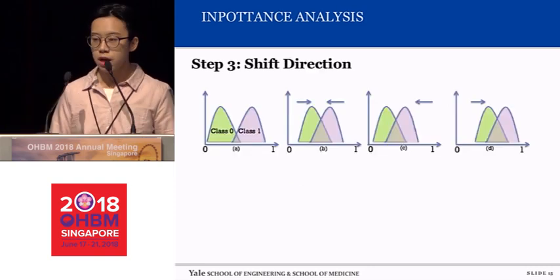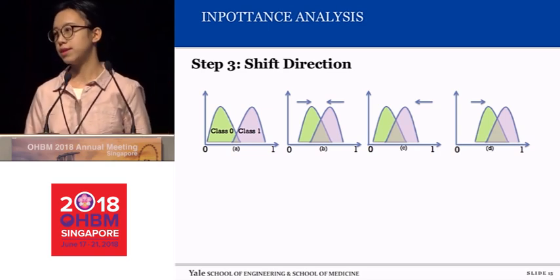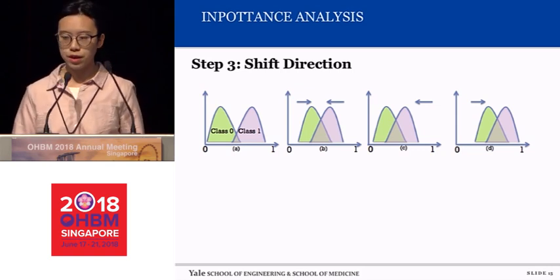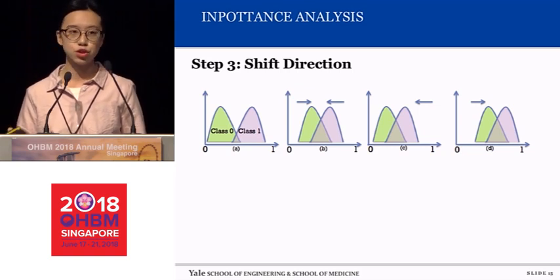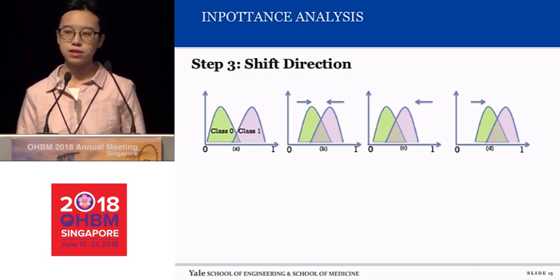And further, when we say these two distributions get closer, actually there are three scenarios. As is shown in figure B, the first scenario is that these two distributions get closer to the middle. And for figure C, the green one is kind of fixed and the pink one shifts to the left. And for figure D, you can see the pink one is kind of fixed and the green one shifts to the right.